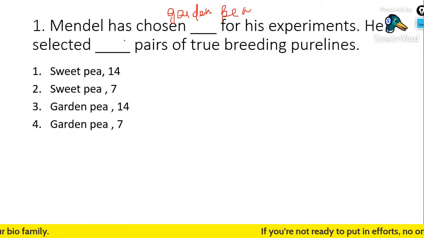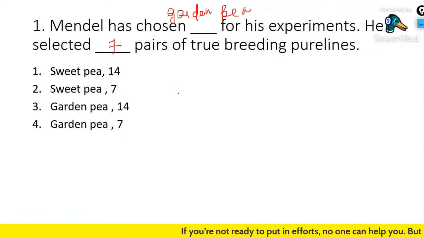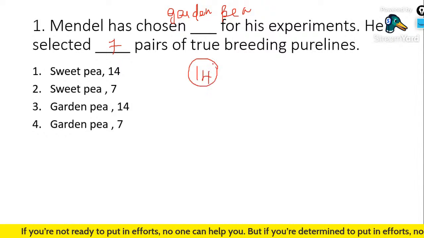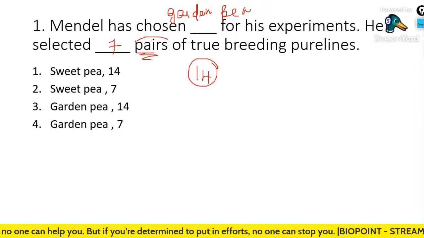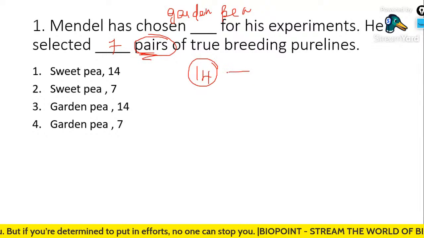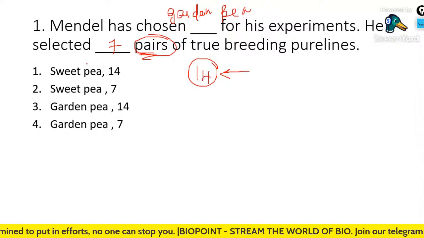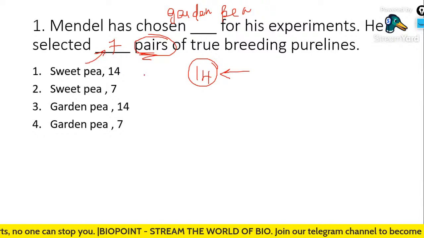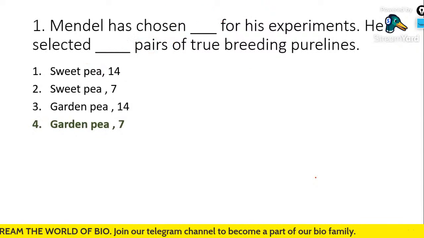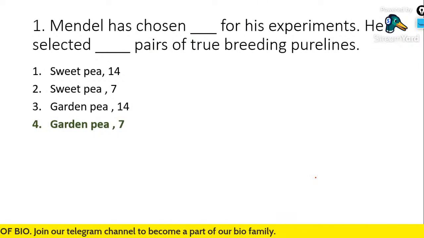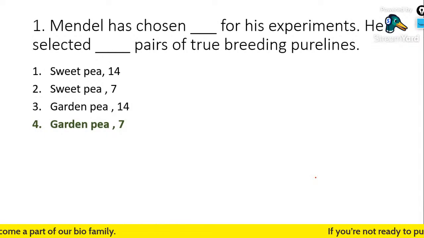He selected how many pairs of characters? 7 pairs of characters, or he selected 14 true breeding varieties. Since the term is pair, you should listen very carefully. They have asked you how many pairs. In total he selected 14 and therefore we have to write 7 pairs. Clear? So the correct answer is option number 4. So Mendel has chosen garden pea for his experiment. He selected 7 pairs of true breeding pure lines.